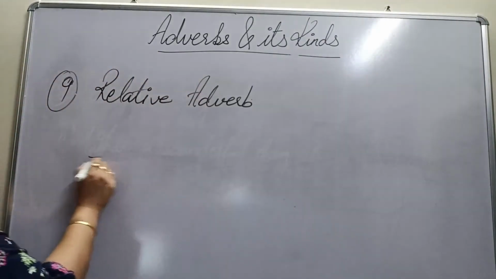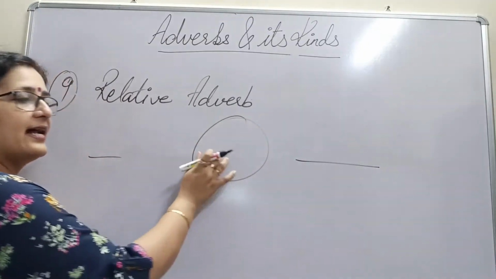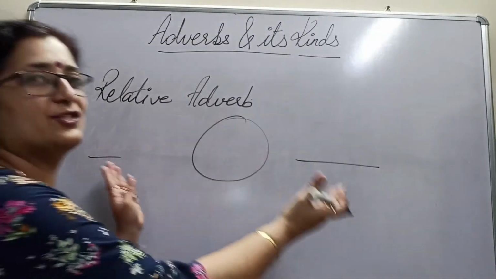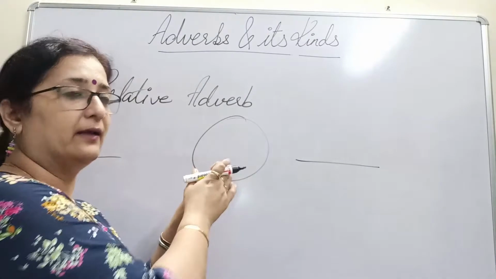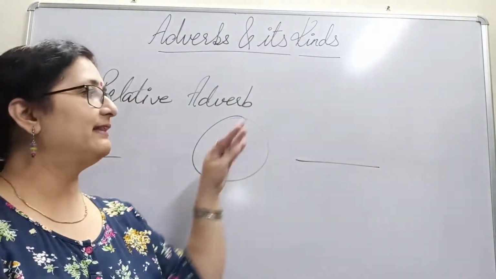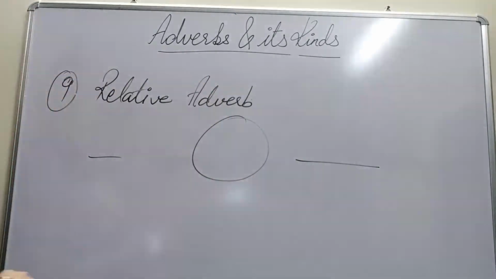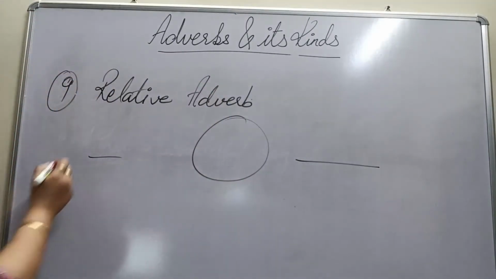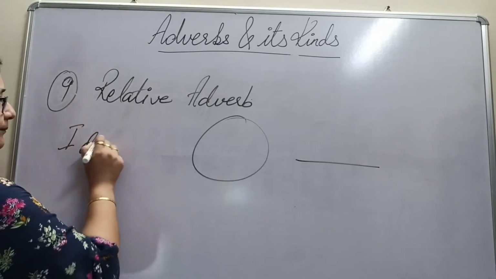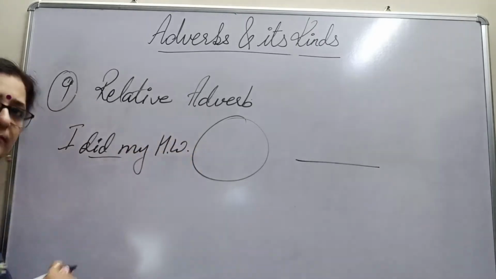When two phrases are given and they are connected with one word, that connection, that relation is being created with the help of this word. One phrase of action to another phrase of action, then it is said to be a relative adverb. Let's see how. I did my homework.